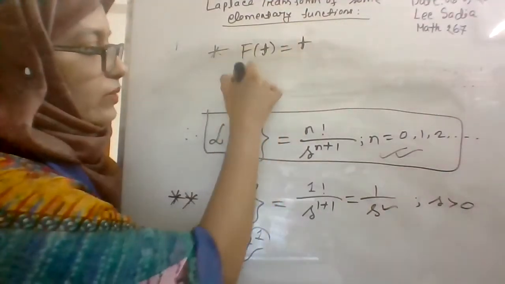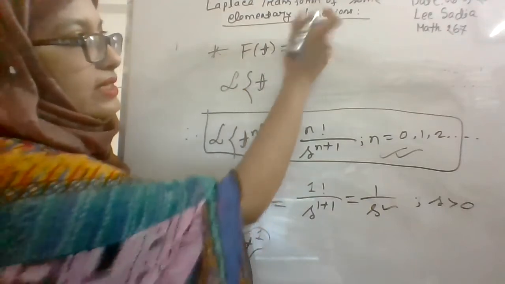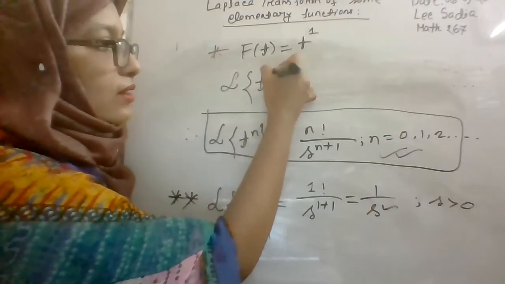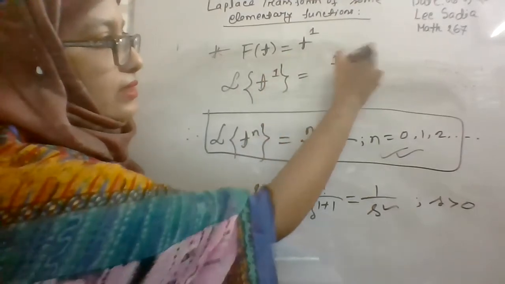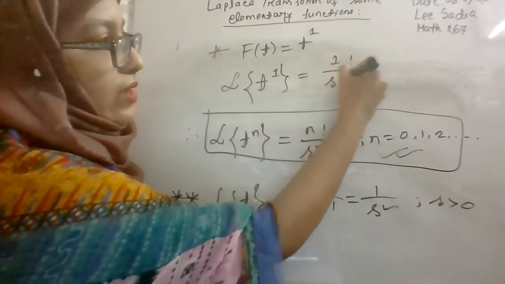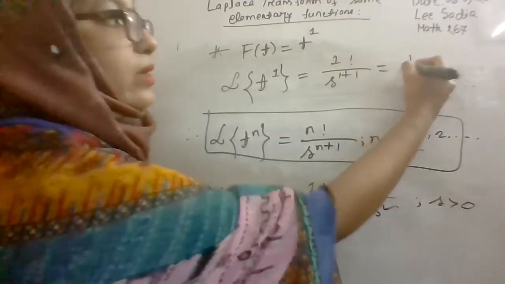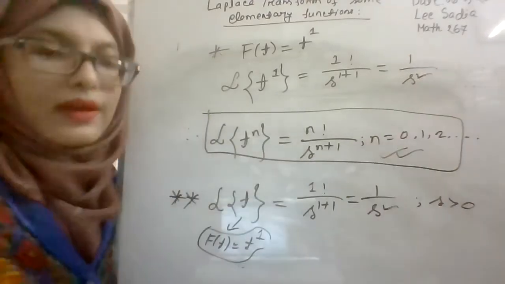So here it will be the Laplace transform of t to the power 1. So the value of n here will be 1, which is 1 factorial divided by s to the power 1 plus 1. 1 factorial means 1. So it will be 1 by s square. Now is it okay?